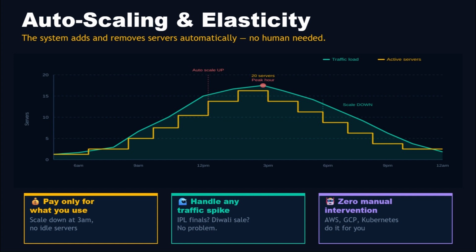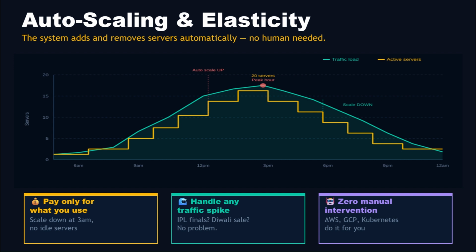Cloud platforms like AWS, Google Cloud, and Azure monitor your servers in real time. CPU usage crossing 80%, they automatically spin up 5 more servers. Traffic drops at 3 am, they automatically shut down 10 servers you no longer need.